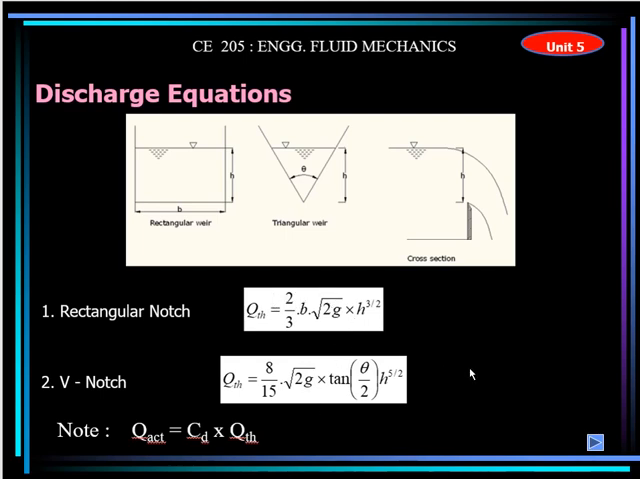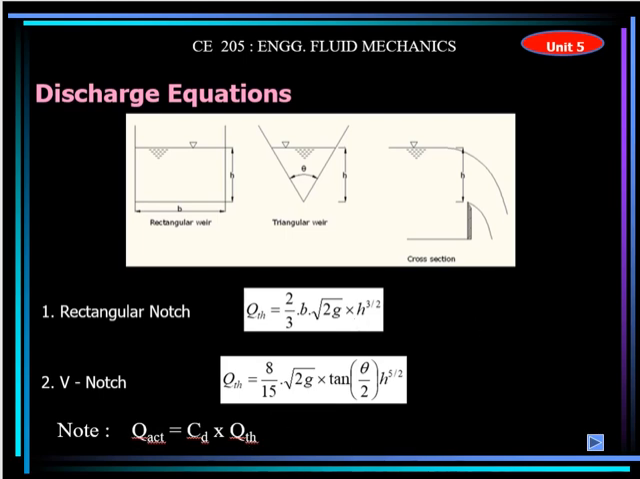And you remember, like we did in the previous unit, the Q theoretical is actually by calculation, but the actual Q is always lower than the calculated Q theoretical, because there are some losses. So what we have to do is introduce a coefficient. This coefficient, if you multiply with this Q theoretical, we will get the actual Q. So CD will always be less than 1, because the actual Q is always less than the calculated Q.